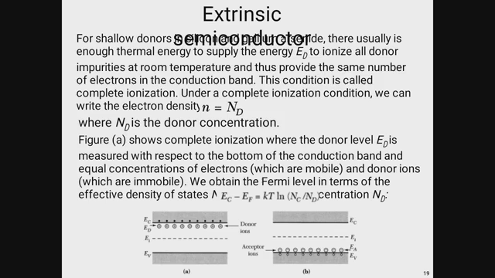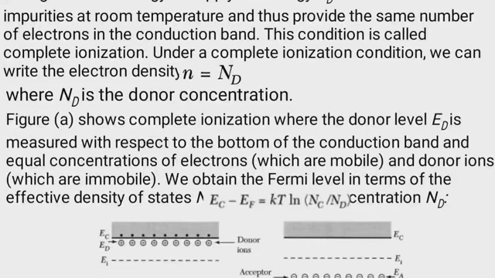Why? Because this is a donor type semiconductor, that is why it is represented by the bottom of the conduction band. There are equal concentrations of electrons, which are mobile in nature. Mobile means they are not stuck at a certain place; they have some mobility. Donor ions, which are immobile and fixed, are represented by the round circles.